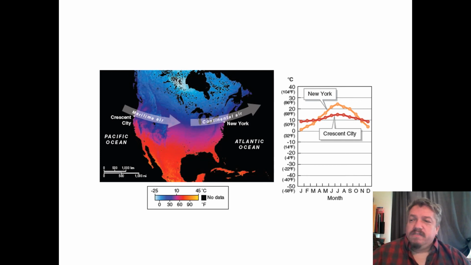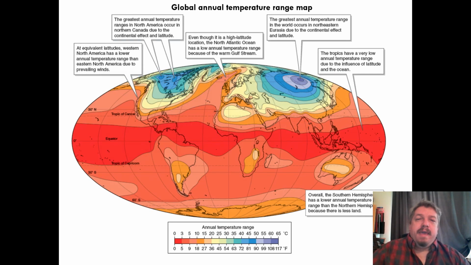So, all of this stuff put together, we can make these kind of maps. This map shows you the average temperature range. The darker the red, the less the variation. So in other words, in this area, the temperature during the year never changes by more than 3 degrees. It stays roughly 3 degrees, right near the equator. The darker the blue, the greater the range.